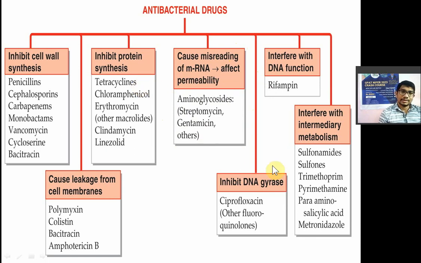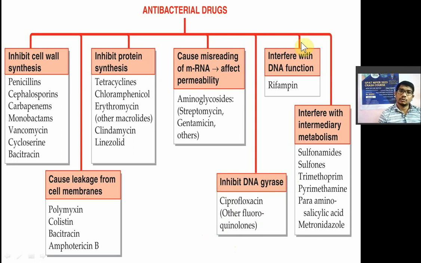Next class, that is class number 5, antibiotics which inhibit the DNA gyrase enzyme. In that you have quinolone antibiotics or fluoroquinolones, ciprofloxacin, norfloxacin, etc. So remember, quinolone antibiotics have one adverse effect, they will damage your tendon, they will cause rupturing of tendon. A question has been asked on this also. So DNA gyrase inhibitors, particularly fluoroquinolones, have a tendency to rupture your tendons.